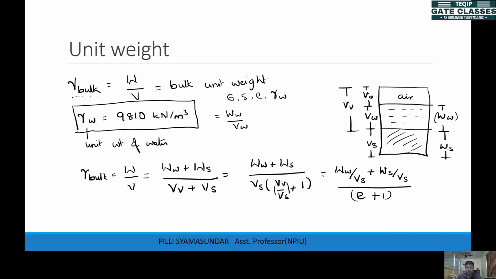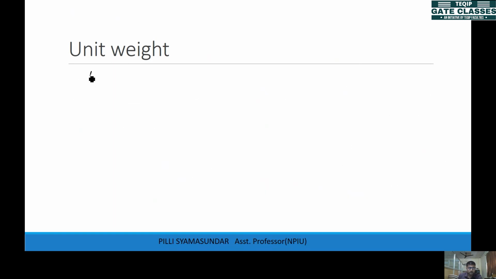Same expression. So gamma bulk is what we got as WW by Vs plus Ws by Vs by 1 plus E. So this weight of water is actually equal to the density of water into volume of water. And you have Vs over here.